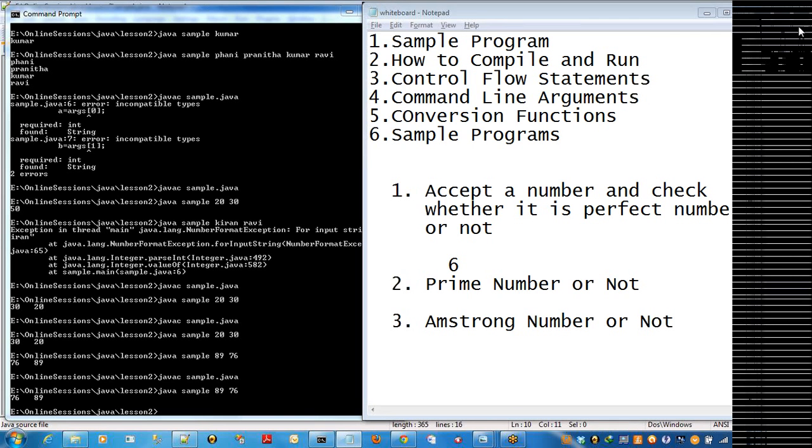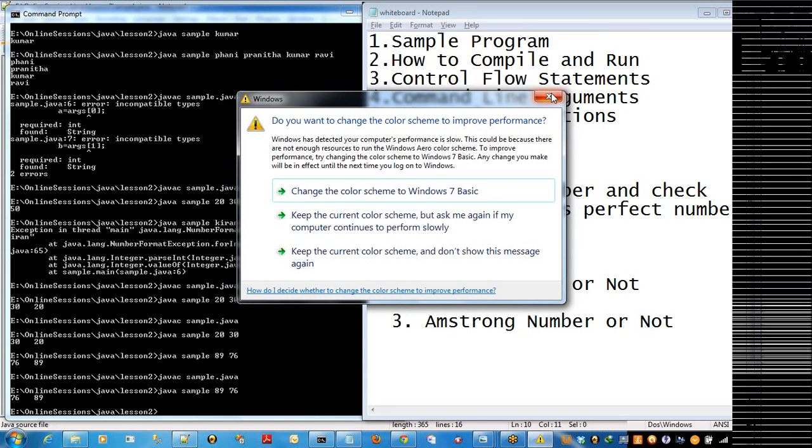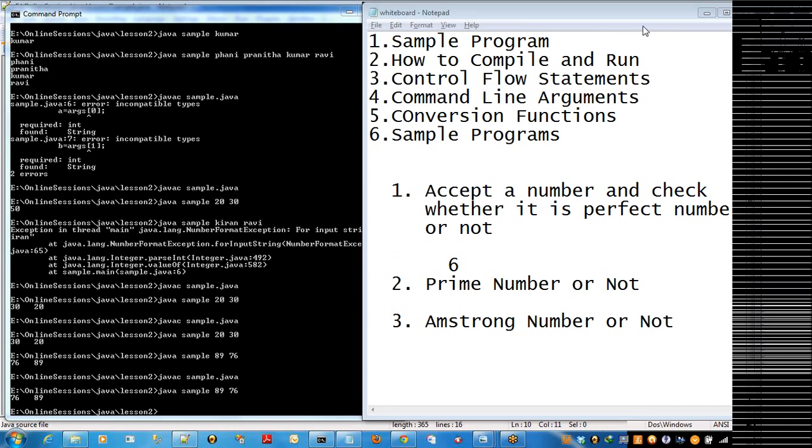Hi, Alok. Clear with this? Once again, repeat my definition for Armstrong number. Are you able to hear me? Who is speaking? Alok? Hello?